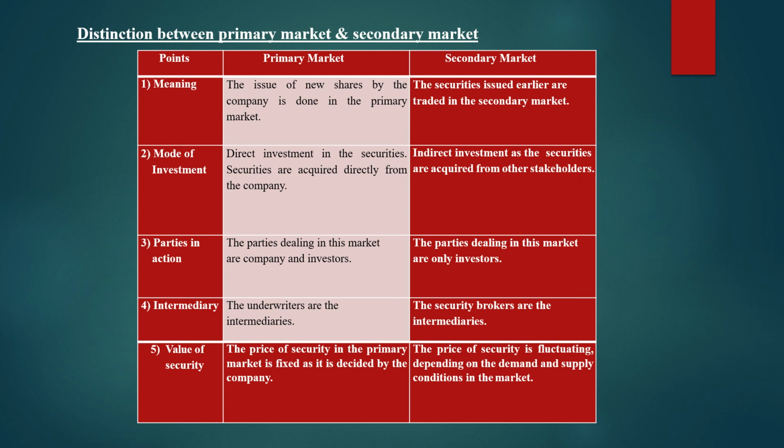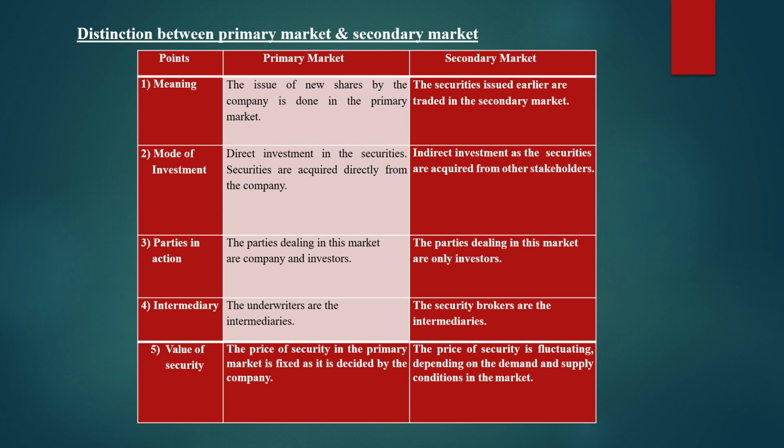Then the fourth difference is intermediary. Underwriters are the intermediaries in the primary market. Security brokers are the intermediaries in the secondary market. That is the middleman.